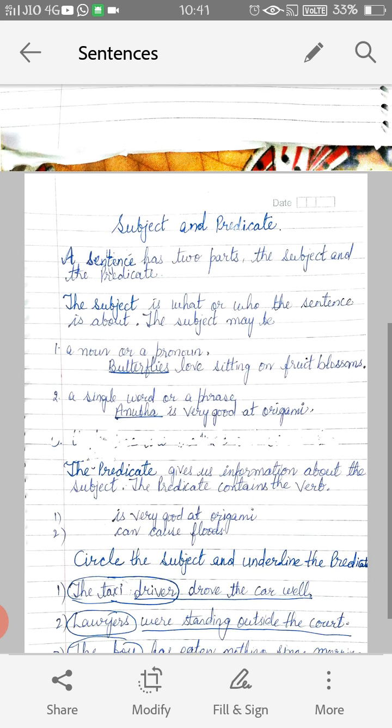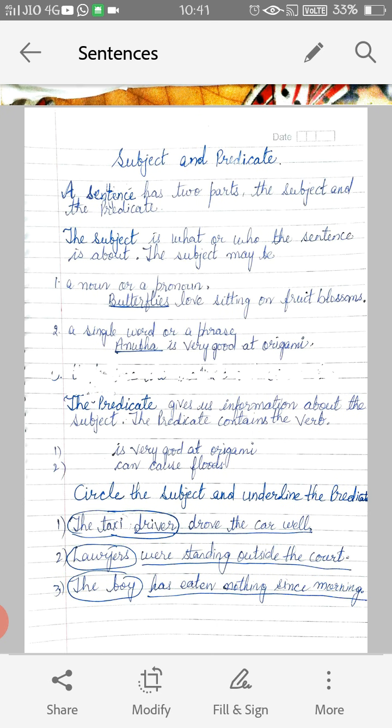Then one more topic is there, that is subject and predicate. Now we'll try to understand what is subject and predicate. A sentence has two parts, the subject and the predicate. The subject is what or who the sentence is about. The subject may be a noun or a pronoun. In Hindi we call it Sangya or Sarvanam.